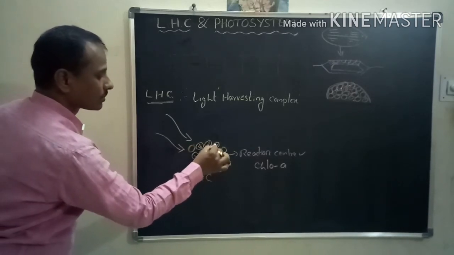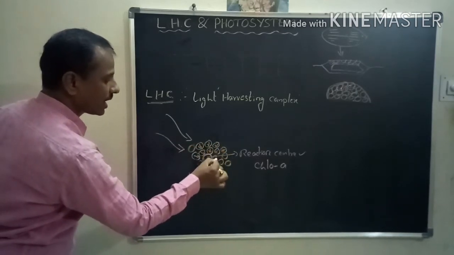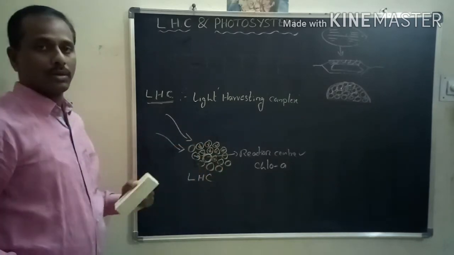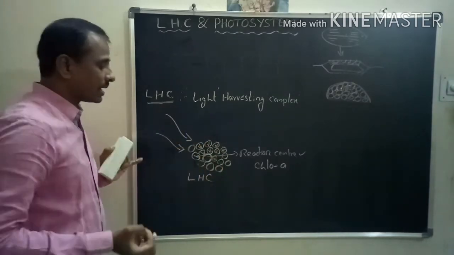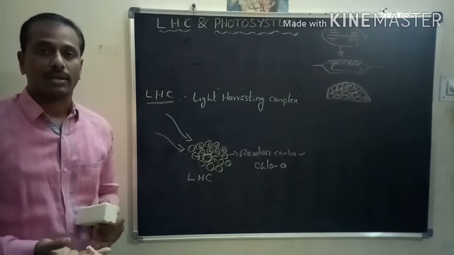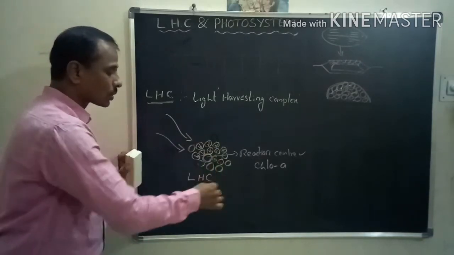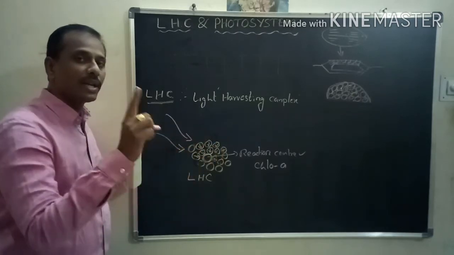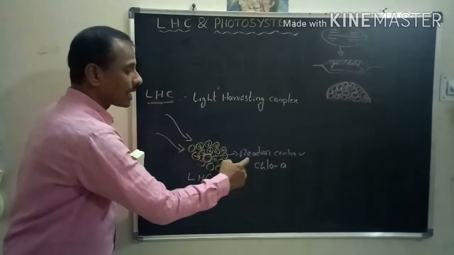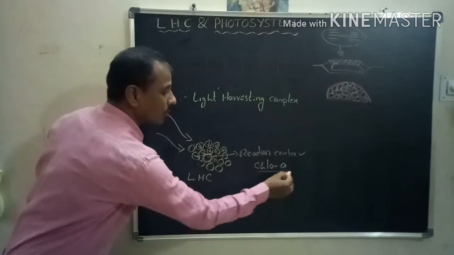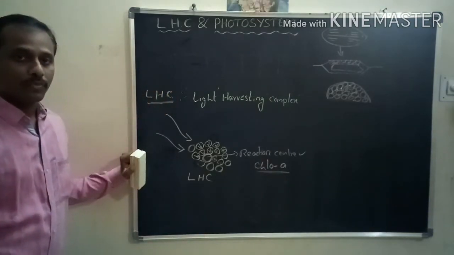All the pigments, chlorophyll B, chlorophyll A, and the remaining ones receive the light energy and supply it to the reaction center. So this is a leader. In a group there must be a leader. So the leader is called the reaction center. It must be chlorophyll A.